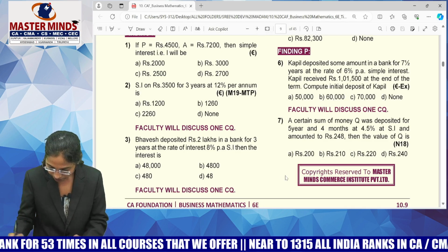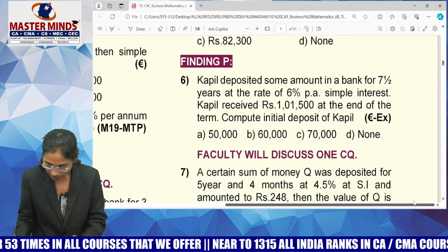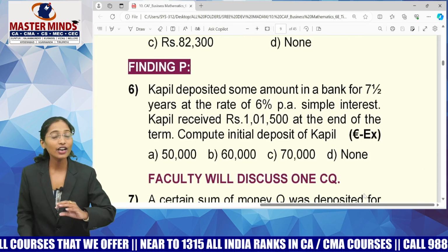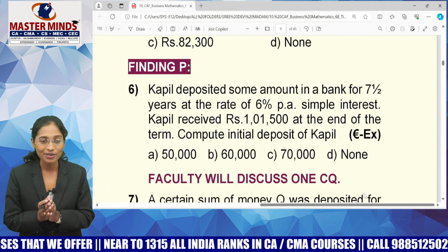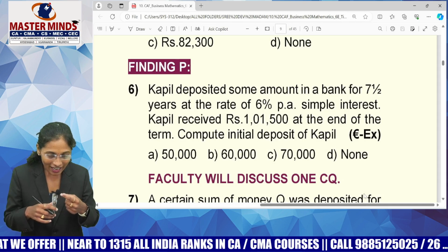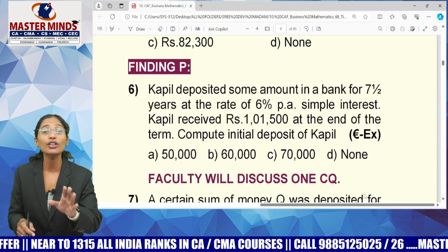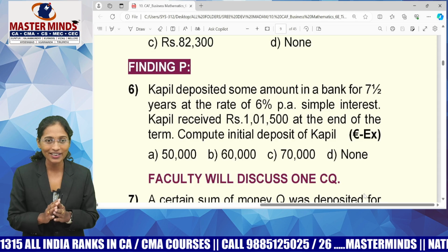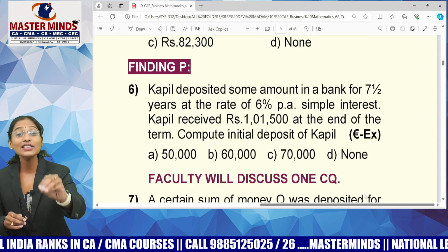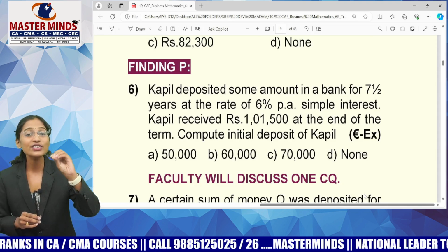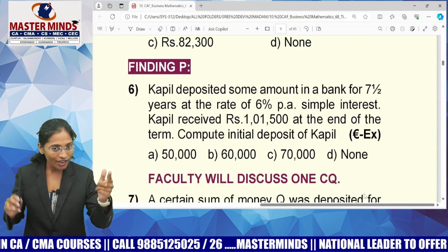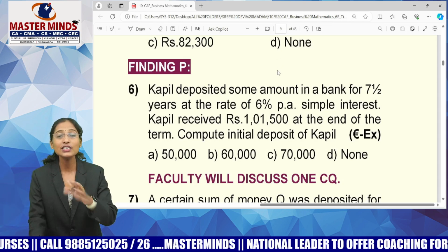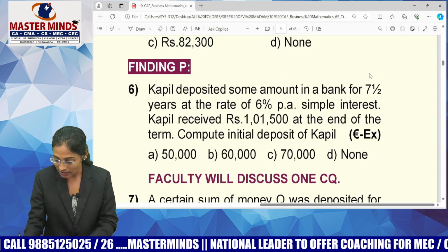Couple deposited an amount in a bank. Guys, try to understand here, the word amount doesn't always represent amount. The word amount is an alternative term or a synonym for the word money. So don't consider that the word amount always represents amount in your simple interest. Couple deposited some amount means couple deposited some money. The deposit is called your initial value or final value? Initial value, yes.